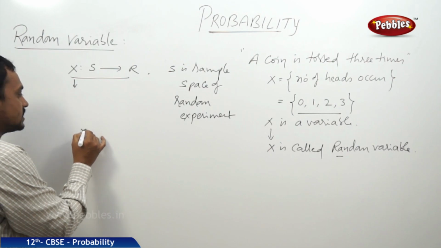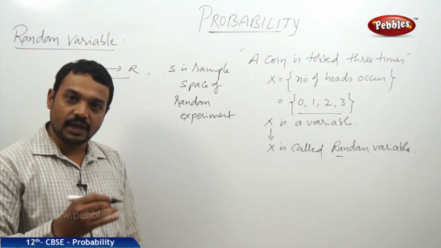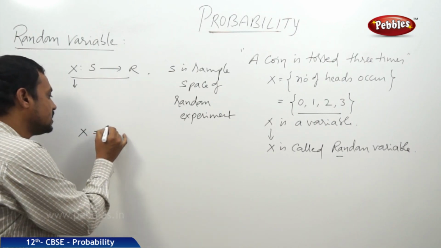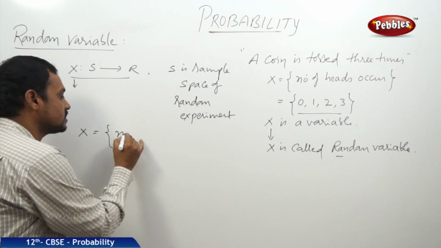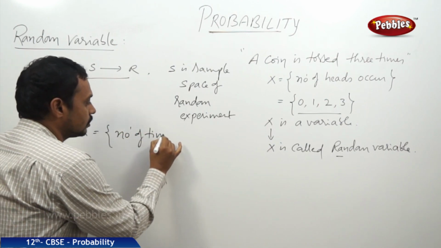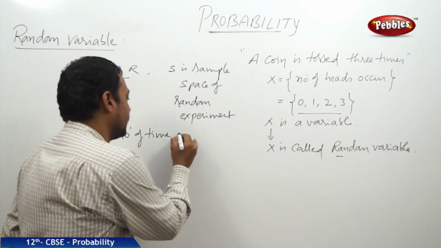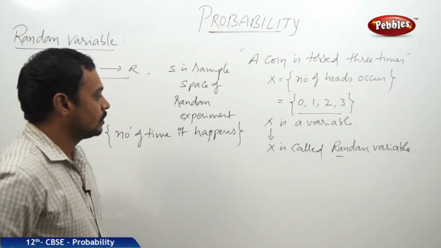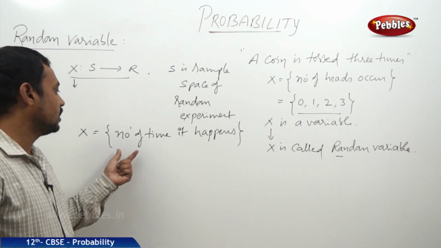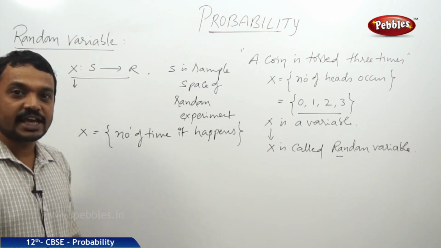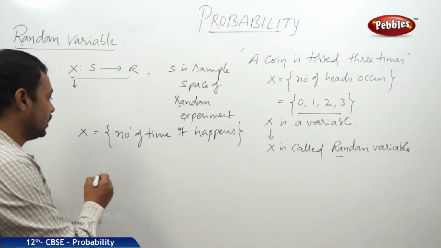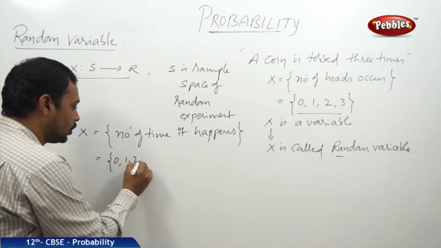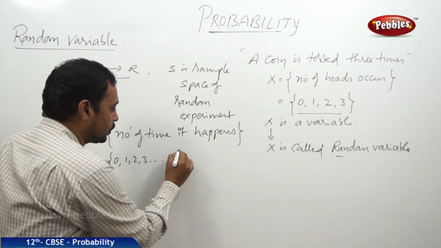Suppose x is a random variable of any experiment which is conducted n times, and x is equal to the number of times it happens. Then the possible results of x are 0, 1, 2, 3, 4 and so on up to n.